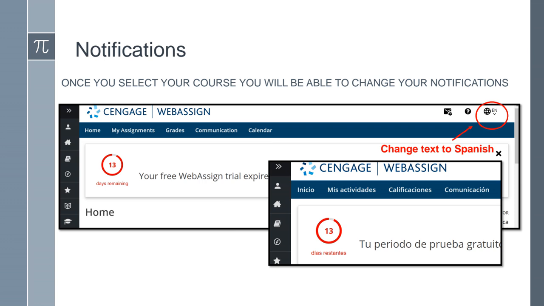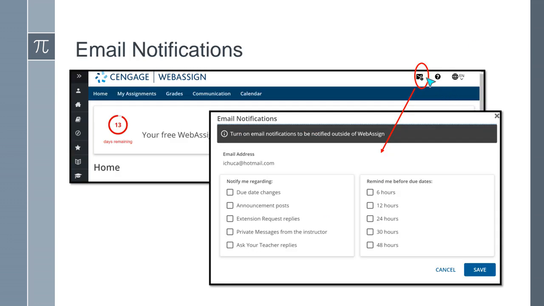Okay. Some other things here is you can also receive notifications. For example, if your instructor changes a due date, if they post an announcement or extensions, you can click these and it's going to go ahead and let you know when your instructor has responded or done any of these items here. You can also have reminders. So if there's homework due, you can ask the system to remind you 6 hours ahead of time or any of these times here.